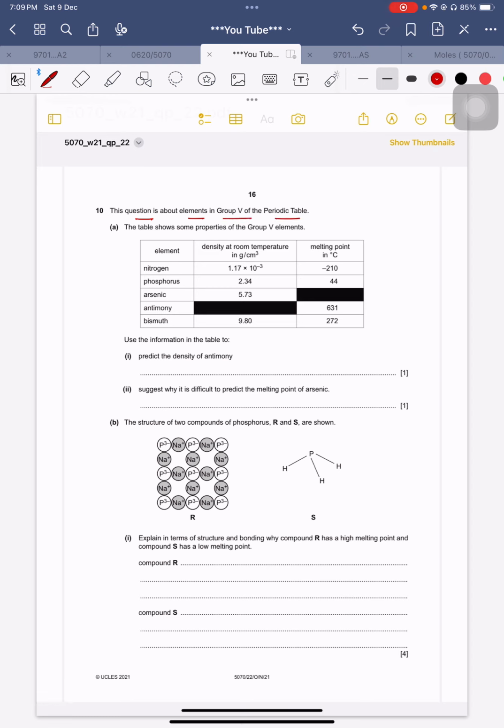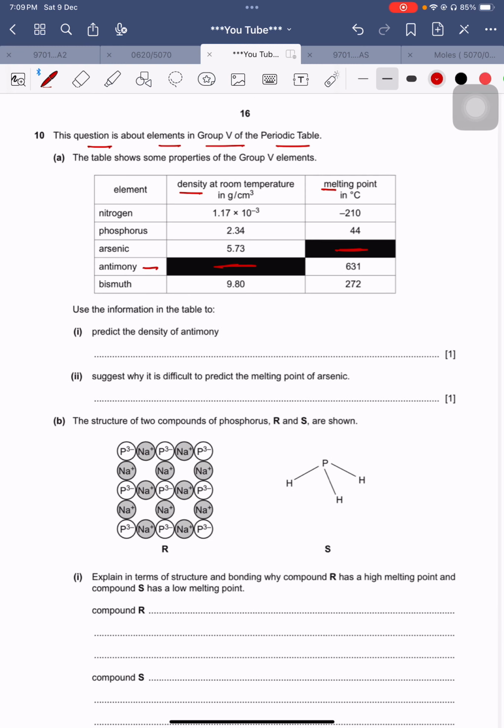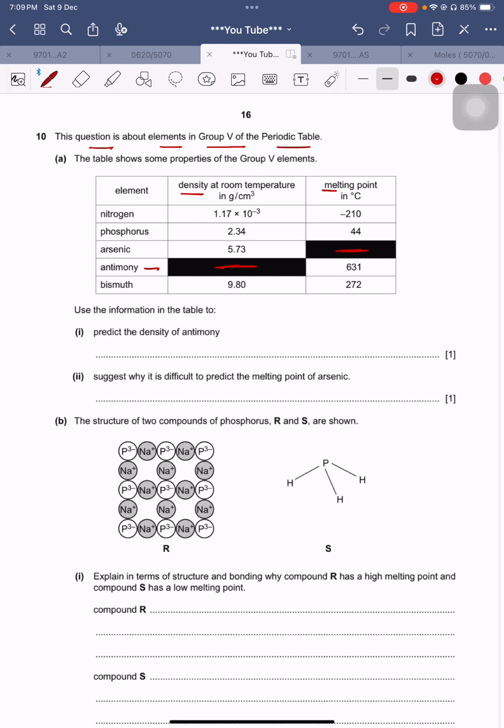Here you can see that the density of antimony is missing, whereas the melting point of arsenic is missing. So they are saying, use the information in the table to predict the density of antimony. We have to predict it. So our density should be within the range of 5.73 and 9.8. Okay, so we can select any number.